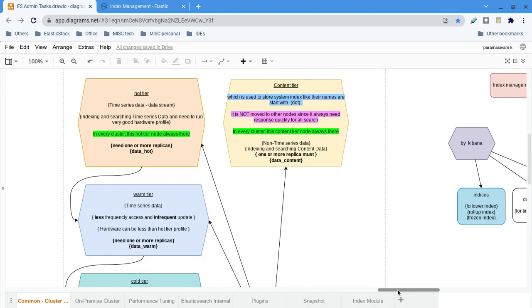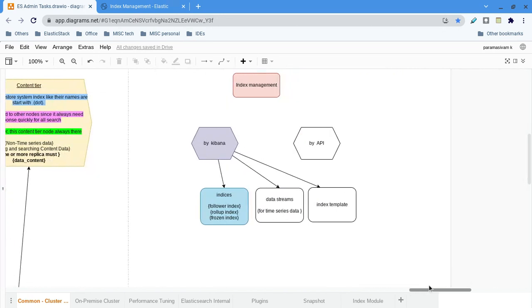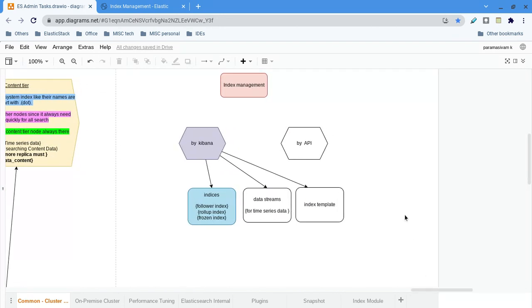Then the next topic is how to manage the index. Obviously, again it's kind of an admin task. Index management can be done by Kibana or API. I have done both, but mostly I prefer using the API only. For every use case I write a separate list of APIs to create the component template, index, bootstrap templates, bootstrap index, everything.